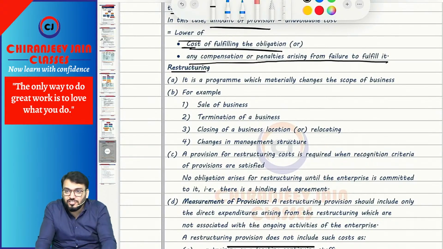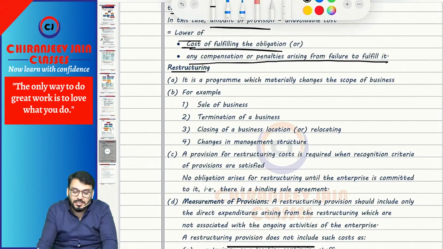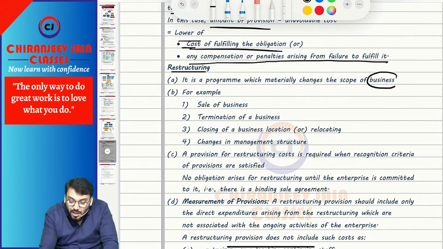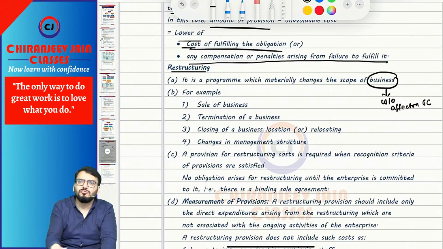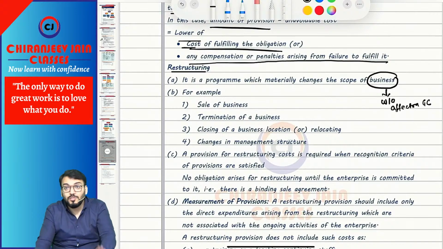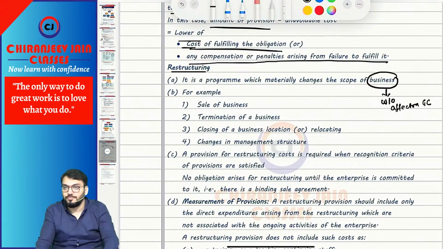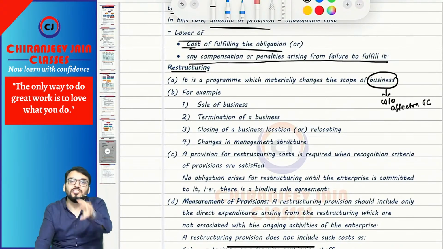Or sale of any business, not the entity I am saying. Sale of one of the businesses. So when I am saying restructuring, it is a program which changes the scope of business without affecting what? Without affecting the going concern. If it affects the going concern, then we are outside the scope of this chapter, na? So without affecting the going concern, when I say sale of business, it is not sale of the entity. One of the businesses sold, one of the businesses closed down, one of the locations closed down. Understood? This is known as restructuring.